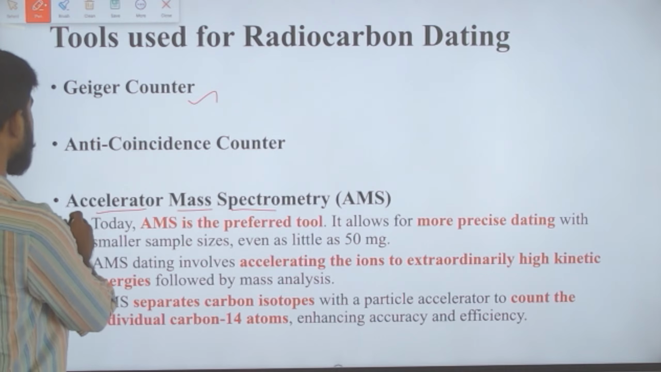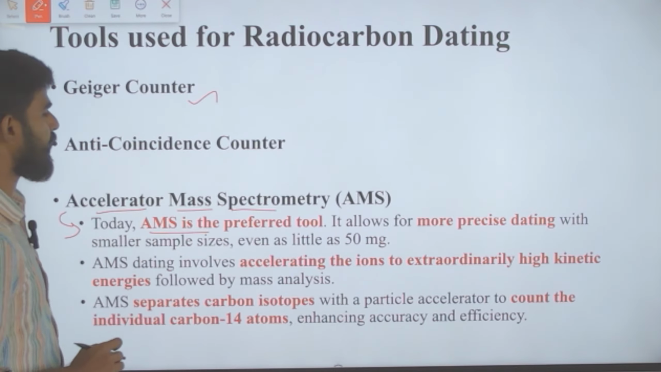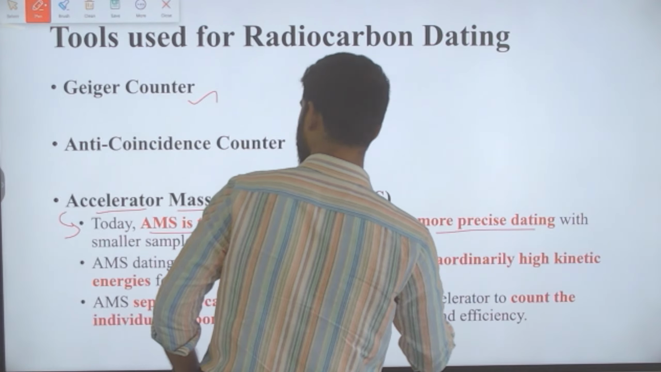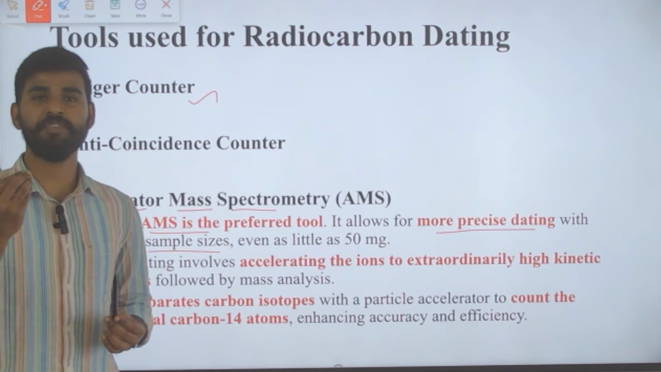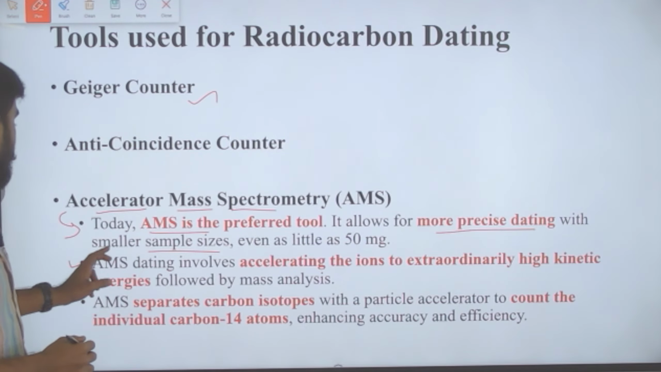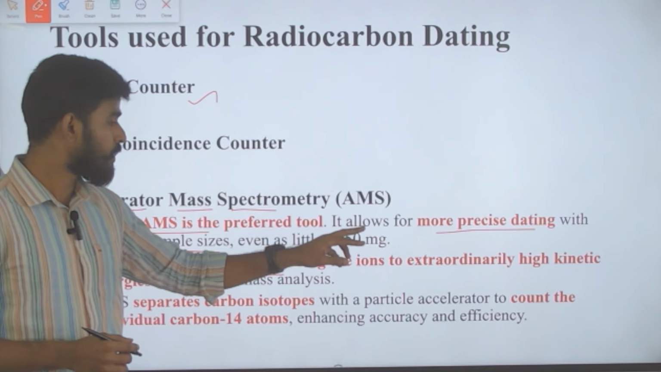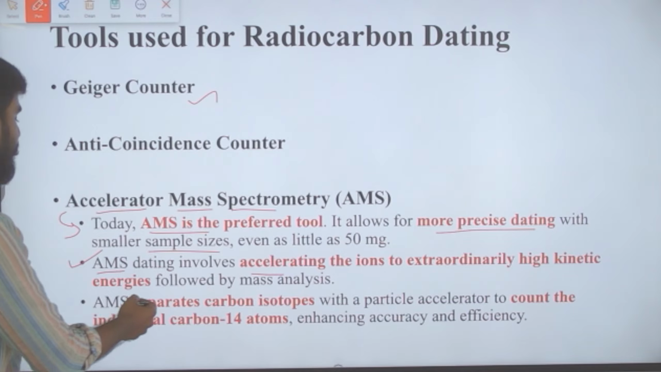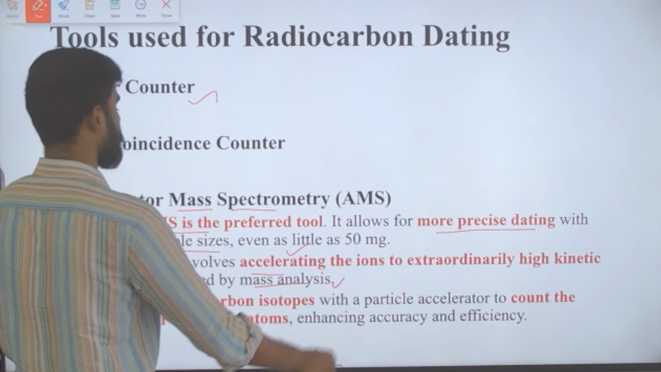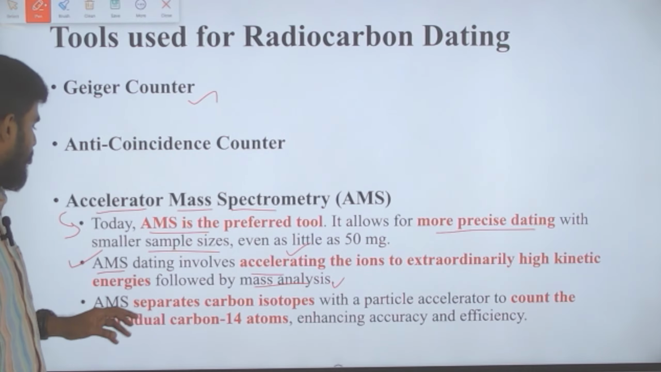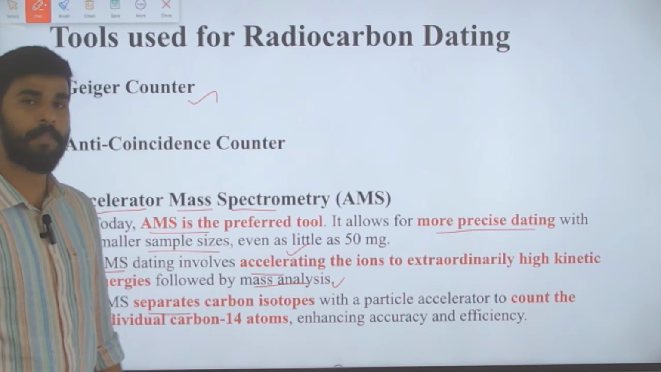Okay. So, what is this accelerator mass spectrometry? Today, it is the most preferred tool for radiocarbon dating, and it allows for more precise dating with smaller sample sizes, and even the sample size can be as little as 50 milligram. Okay. And this AMS, that is accelerator mass spectrometry, involves accelerating the ions to extraordinarily high kinetic energies, which is followed by mass analysis. That is why it is accelerator mass spectrometry. Okay. So this AMS separates carbon isotopes with a particle accelerator.